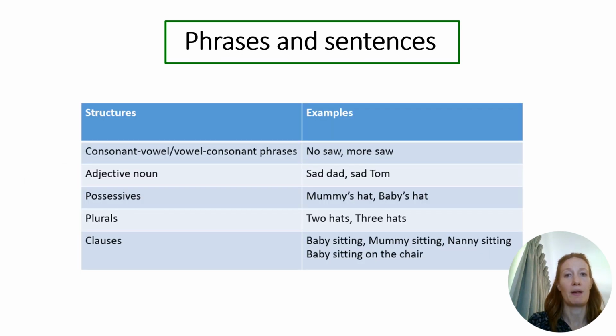The next step up the speech ladder is phrases and sentences. Initially, we would work on combining words to form phrases and short sentences. For example, more seesaw, baby dummy. Gradually, the complexity of the sentences will increase. We will start with sounds that the pupil is already able to say. At this stage, we're keen that all the syllables are marked in a word and the sounds are said accurately. We are also keen to have appropriate stress patterns, intonation, rhythm, and rate of speech.